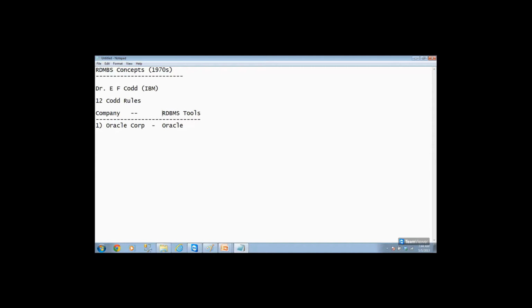Now, if you say banking, you can go to ICICI Bank, Andhra Bank, State Bank, or Punjab National Bank. All these are banks, but all of them offer the same functionality. Oracle Corporation created a software called Oracle Software, which is pure RDBMS software.